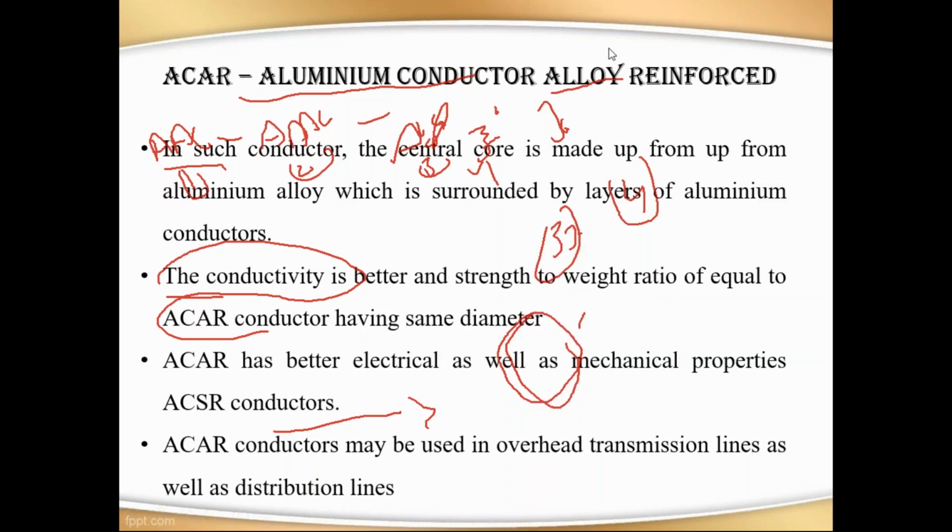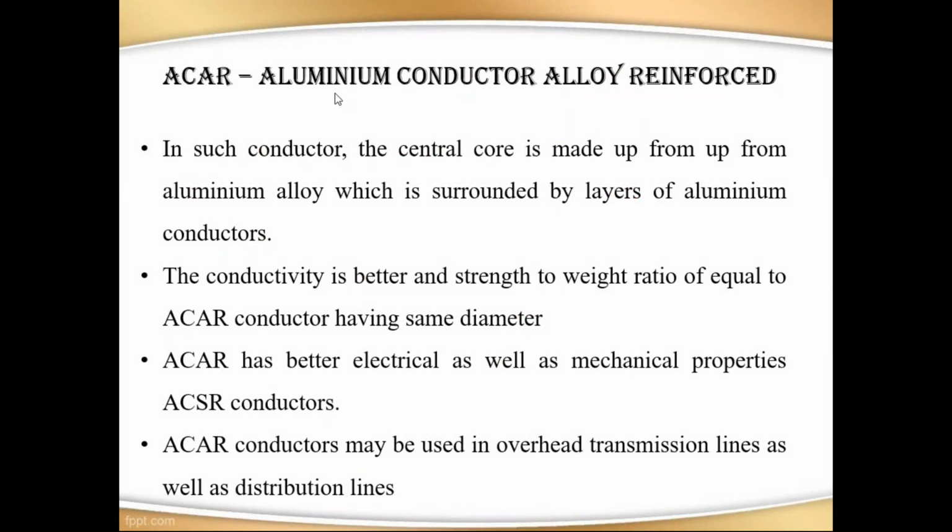Next one, the last one, is aluminum conductor alloy reinforced. In this type of conductor, we place the central core as an alloy of aluminum. If you provide this aluminum alloy, then the conductivity will increase and its strength ratio also increases. If you provide this alloy as reinforcement, its electrical parameters should increase, that is the electrical conductivity, and the mechanical strength also increases.